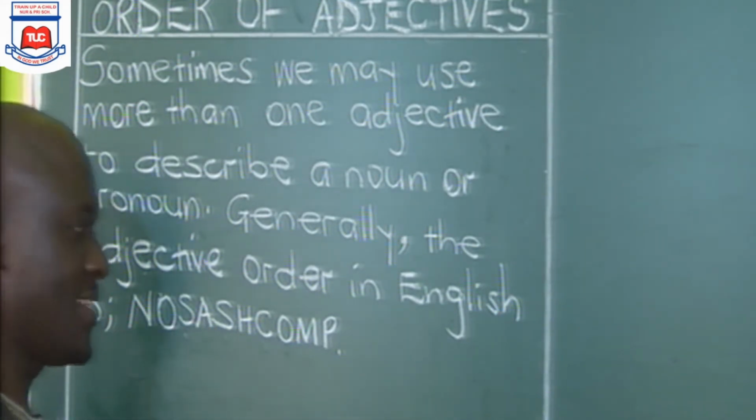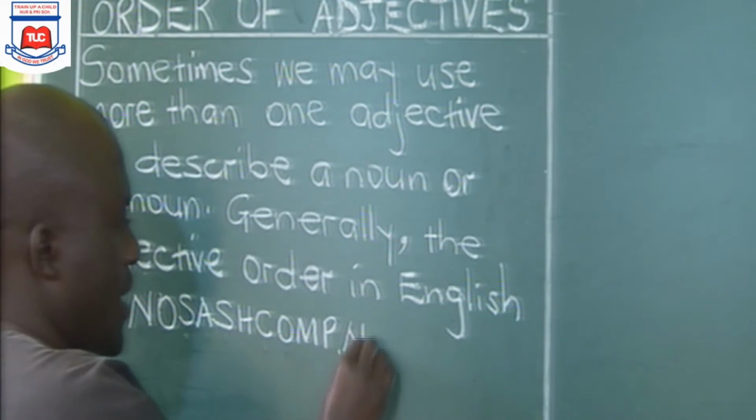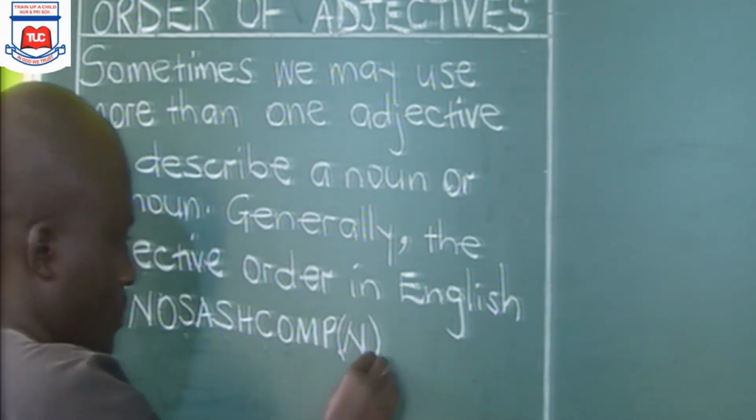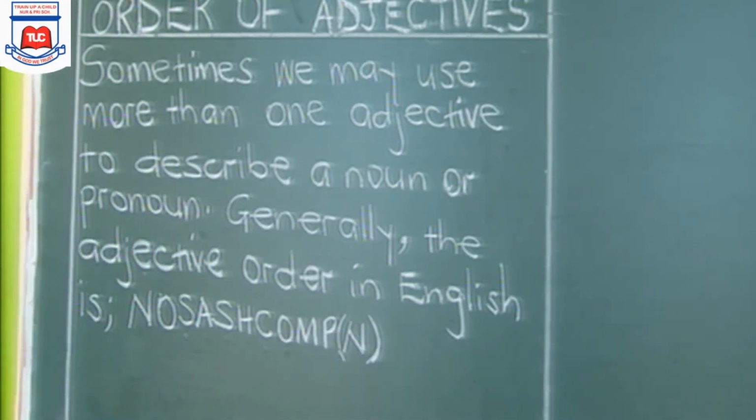Since we are dealing with adjectives, I don't want to put the noun here, but let me put it like that. This last N stands for noun. This first N stands for number. Then this last one stands for the noun that has been used in a sentence. So let's break this down.